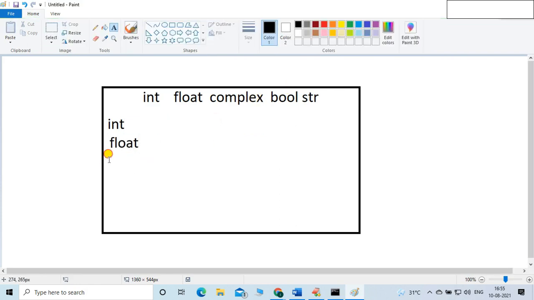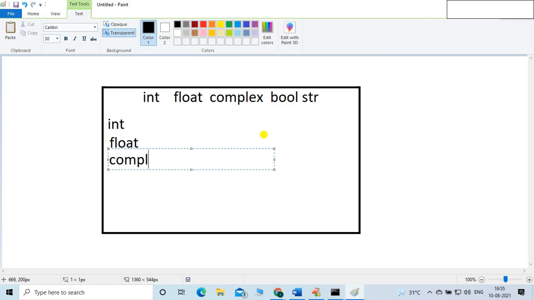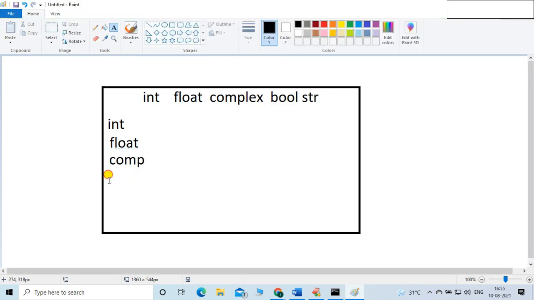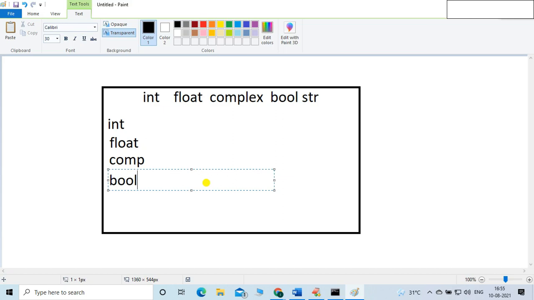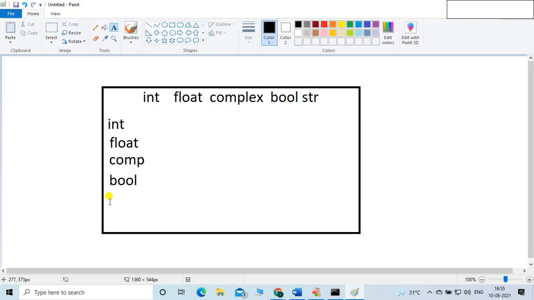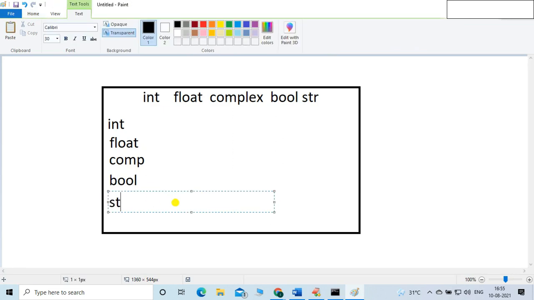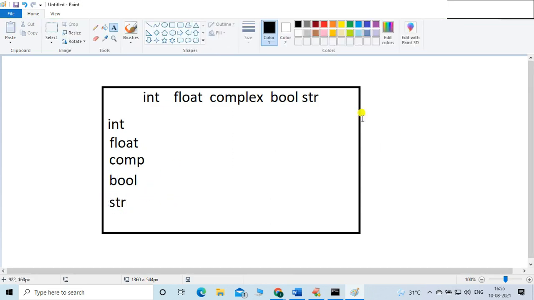This is a type conversion table, friends. Complex, then bool. I will write comp, which stands for complex, and bool, and then str. I will mention here str. Str stands for string, right? First class. Okay.